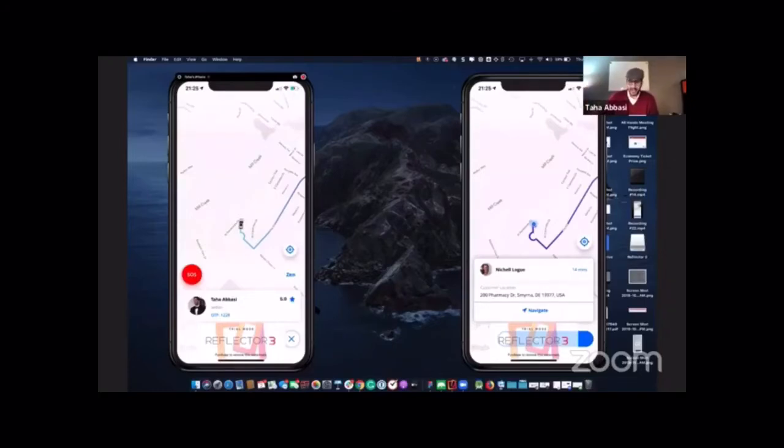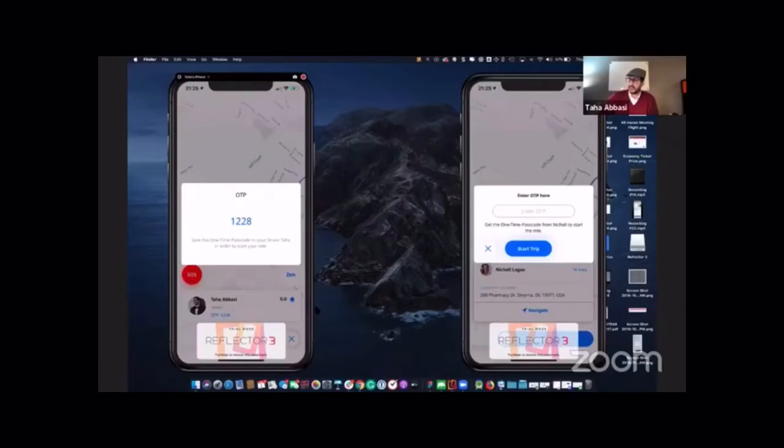So then what's going to happen is, I'm in the car with the driver, and the driver in this case wants to start the trip. So I'll be like, well, hello, Michelle, welcome to your trip. May I have your one-time passcode? So when I slide right, on the driver app, it asks, get the one-time passcode from Michelle to start the ride. And on the rider app, it's saying, give this one-time passcode to your driver, Taha, in order to start your ride.